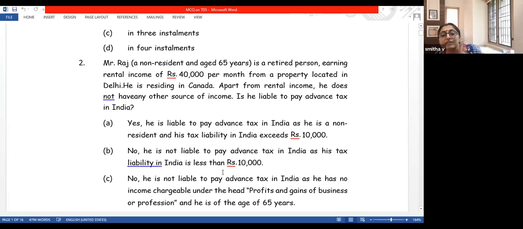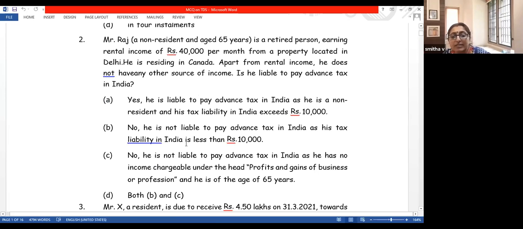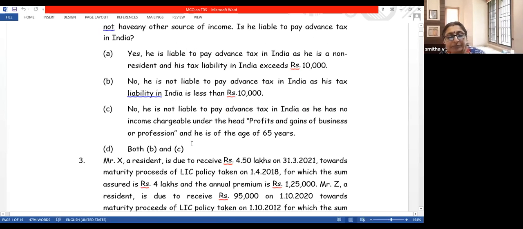Anyway, even after adding that 4% cess, your total tax liability will be less than 10,000. So there is no need to pay advance tax. So that question is also over. Answer is B. He is not liable to pay advance tax as his tax liability is less than 10,000.